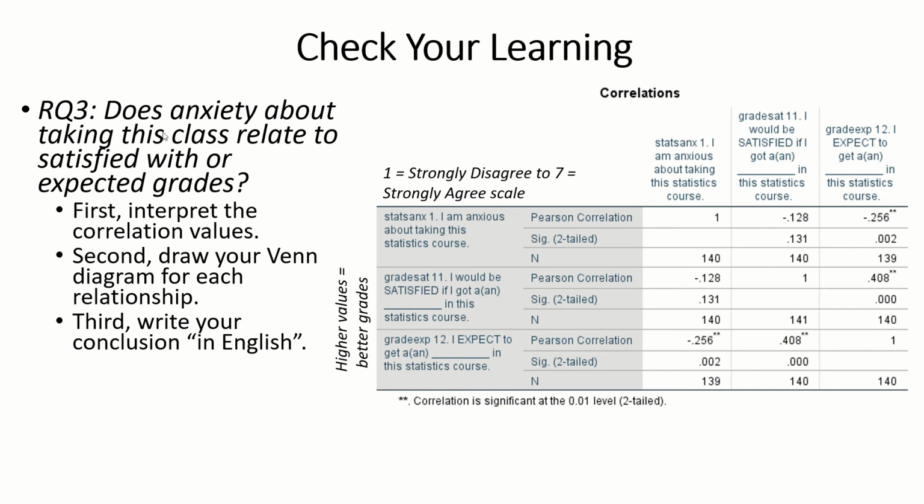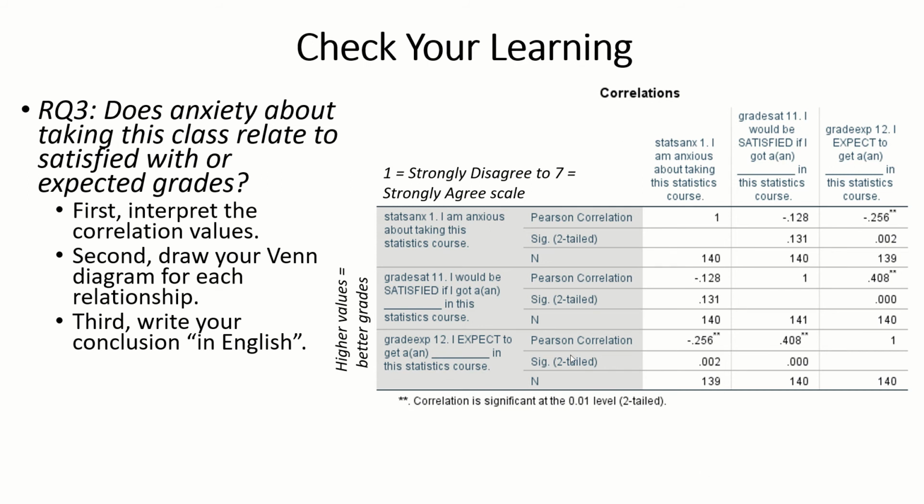And so we're looking at our third research question here. Does anxiety about taking this class relate to the grade you'd be satisfied getting or the grade that you expect to get? In the previous question, we looked at how math anxiety related to both satisfied and expected grades. Now we're just looking at anxiety about taking this class in particular. So you should have first interpreted the correlation values, then drawn your Venn diagram for each relationship, and then written your conclusion in English without any jargon.